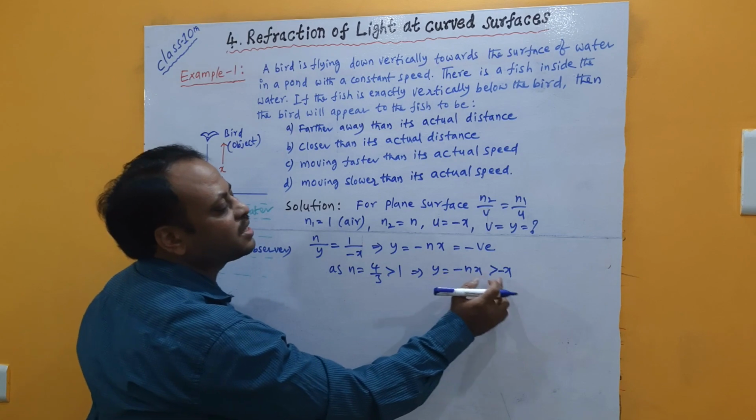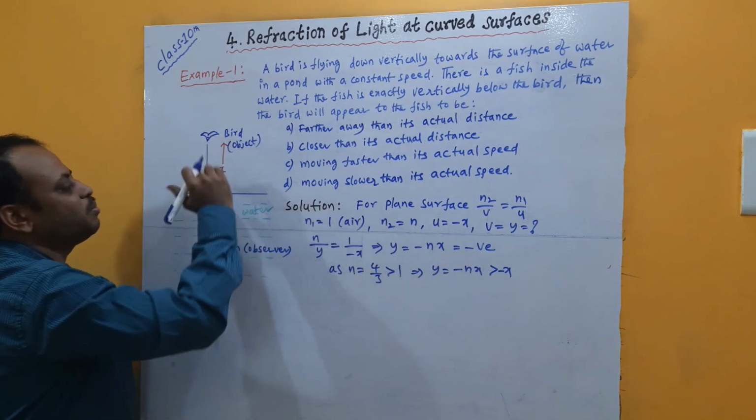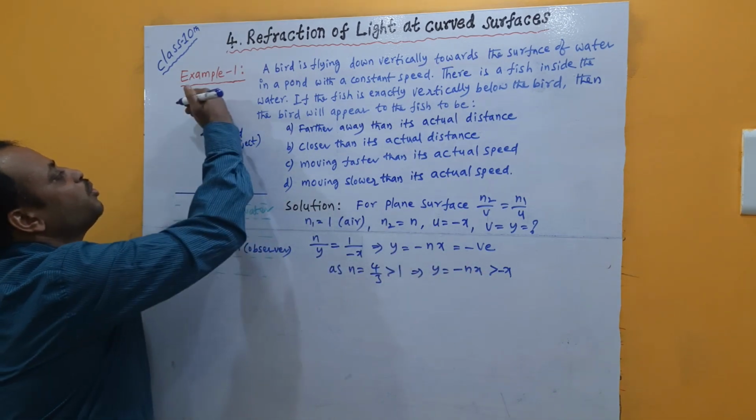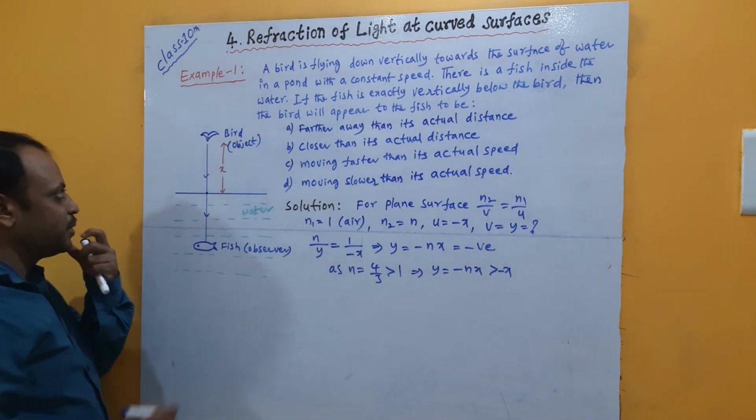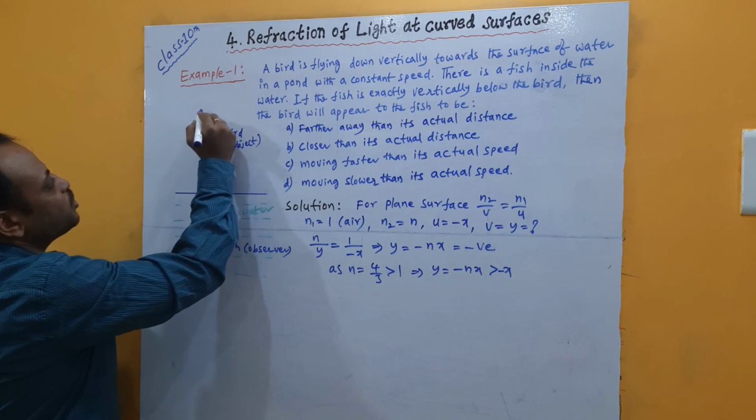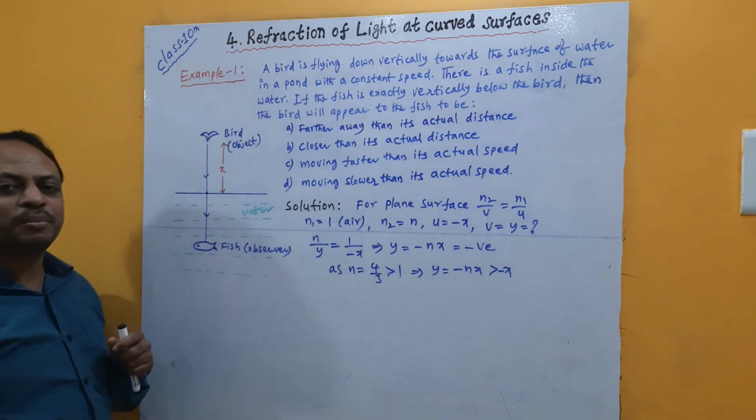So as y value is greater than x, means image distance will be greater than x, means above the bird's vertical position the bird's image is formed. In the sense, we can expect the image of the bird is formed above the vertical position of the bird.